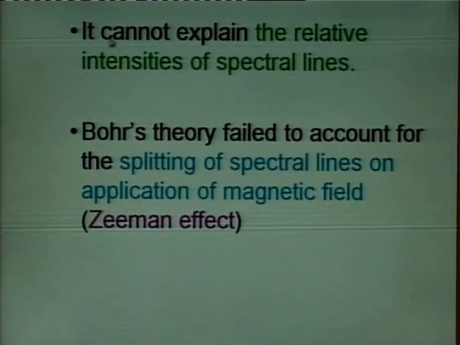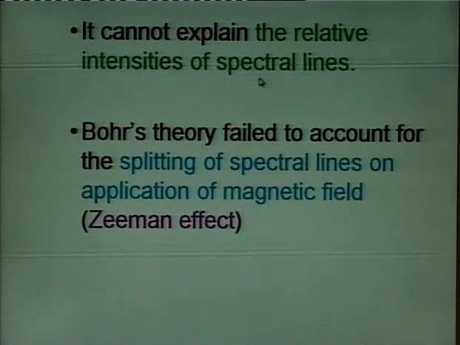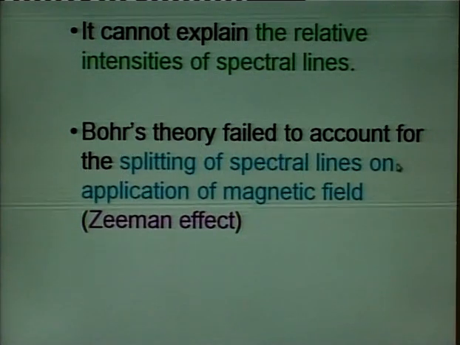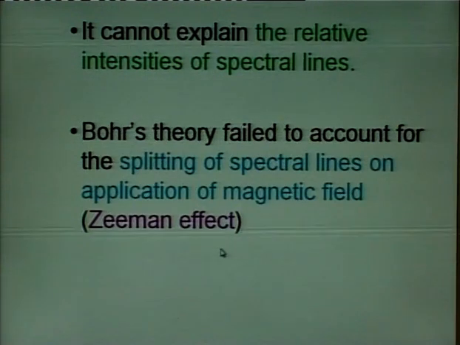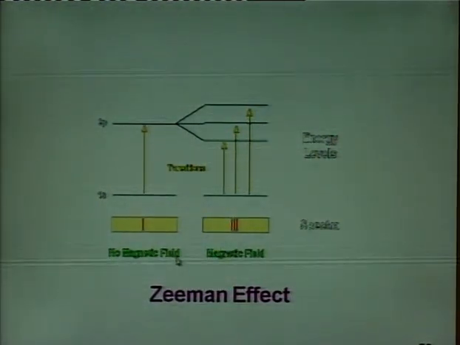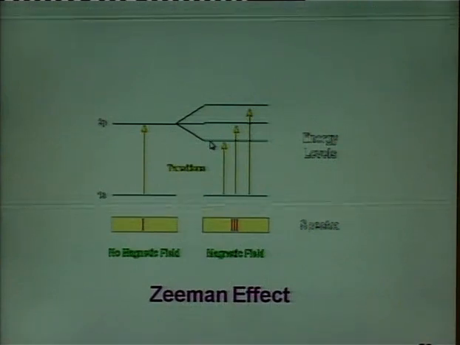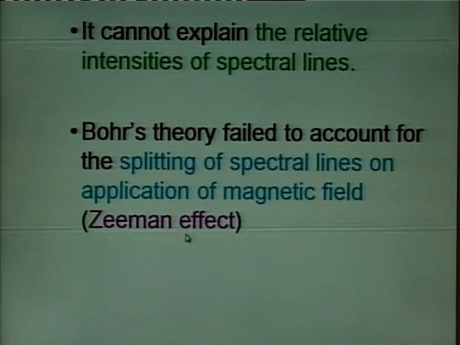Then, it could not explain the relative intensities of the spectral lines, that is why some lines are dark, some are light. Then Bohr's model failed to explain the splitting of spectral lines on the application of magnetic field, which is known as Zeeman effect. This is a spectral line. If we apply magnetic field, it gets split up. One line is getting split up into 3 lines. So, the Bohr's model could not explain the Zeeman effect.